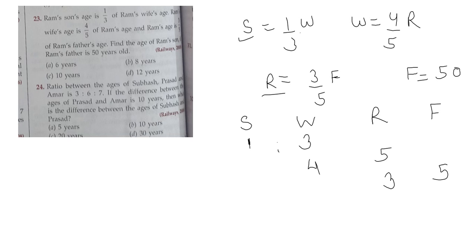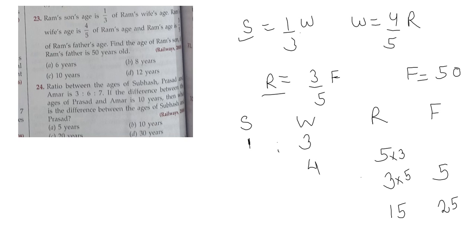Now we have to do one thing. We have to make these two values equal to find out the combined ratio. So we will multiply it by 3, so it will become 15, and multiply the other by 5, so it will become 15. If we multiply by 5, we also have to multiply the other by 5, so it will become 25.